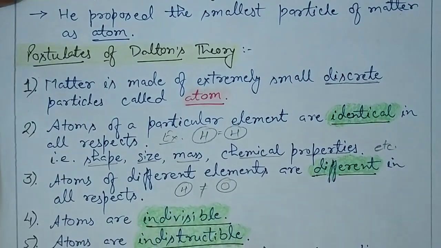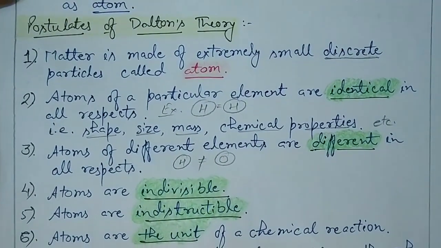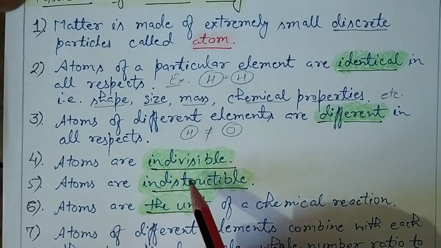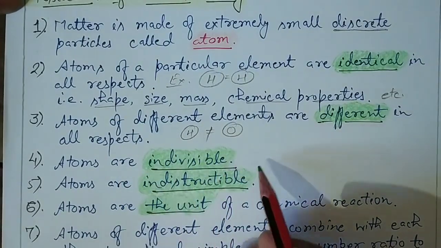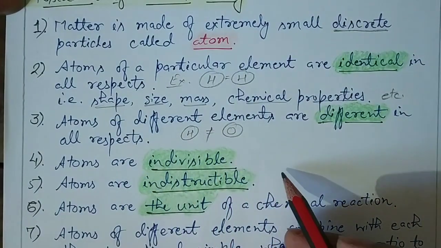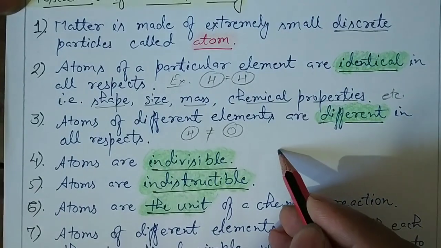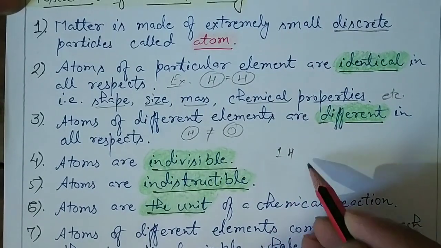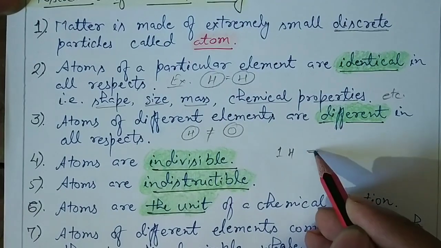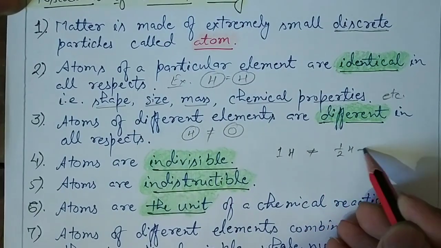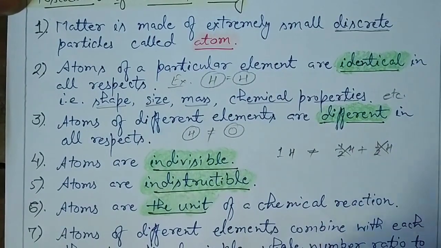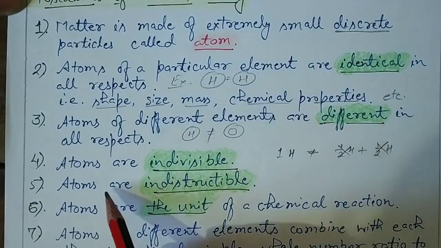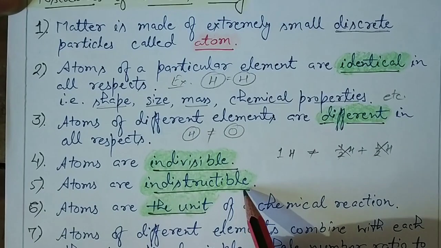Similarly, the next point is that atoms are indivisible, meaning atoms cannot be divided into simpler parts. That means if we have one hydrogen atom, it will not be equal to half hydrogen plus half hydrogen, because half hydrogen will not exist. Atoms are also indestructible, meaning they cannot be destroyed.